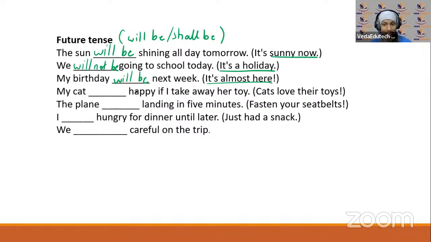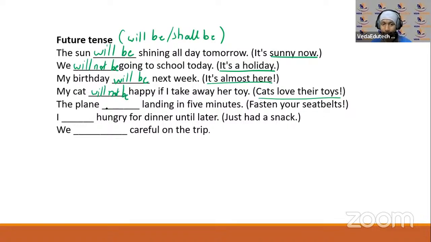Okay, my cat dash happy if I take away her toy. ठीक है, cats क्या उनके टॉयज बहुत पसंद करते हैं. Cats love their toys. अगर आप छीन लेंगे तो क्या बिल्ली हैप्पी रहेगी? The cat will be happy? No, the cat will not be happy. So my cat will not be happy if I take away her toy.